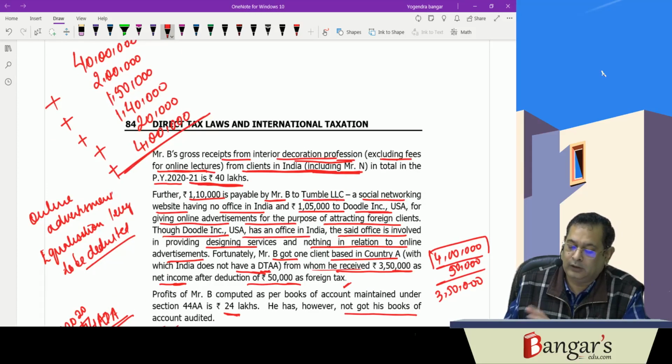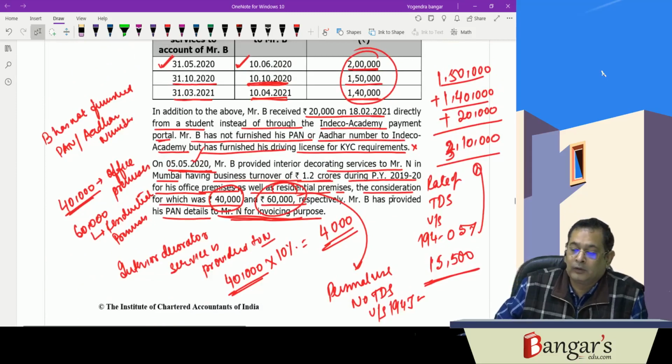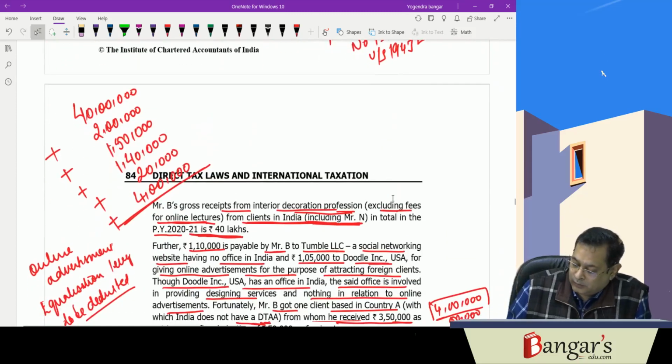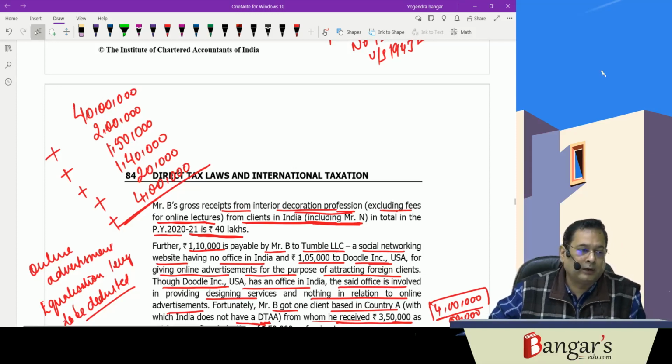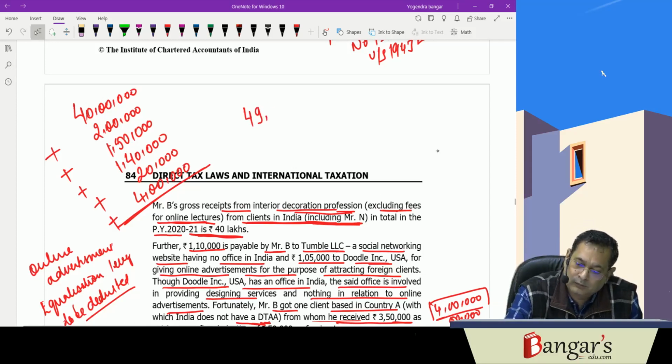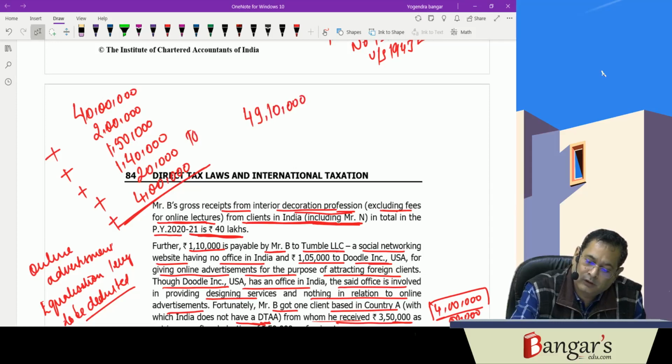Now this is clients in India. So what they are getting is 40 lakhs plus 2 lakh, plus 150, plus 140, plus 20,000, plus 4 lakhs. So it works out to 49 lakh 10,000 as total receipts.